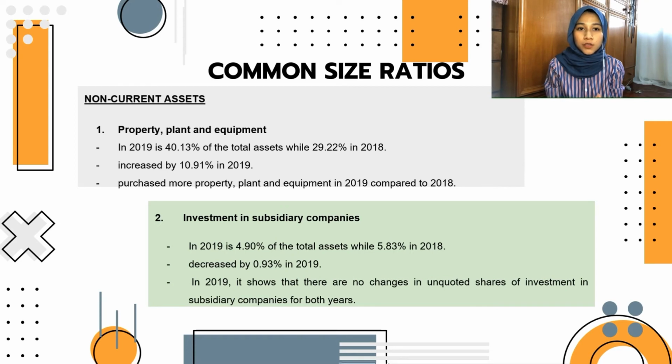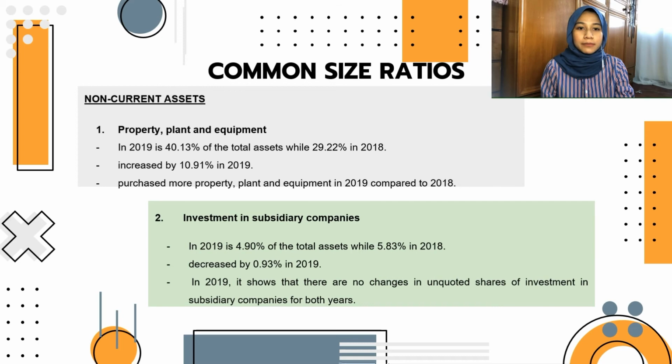Hi, my name is BINTI and I'm going to explain to you about the common size ratio for Tasco Berhad. Firstly, the property, plant and equipment in 2019 is 40.13% of the total assets, while 29.22% in 2018. It shows that the common size ratio for PPE has increased by 10.91% in 2019. It means that the company has purchased more fixed assets or tangible assets in 2019 as compared to 2018.